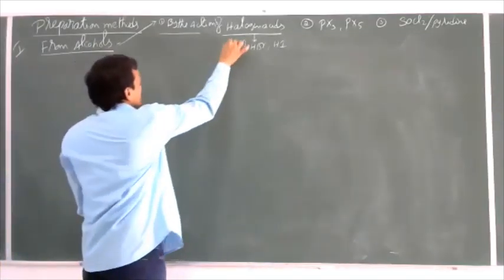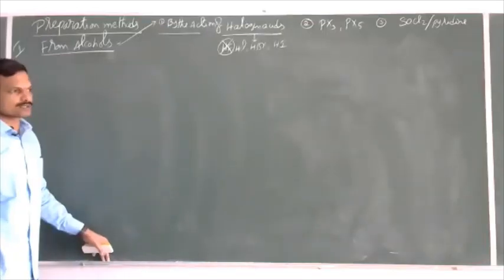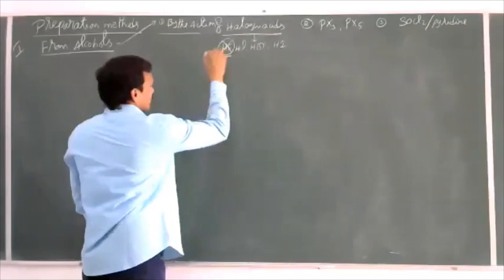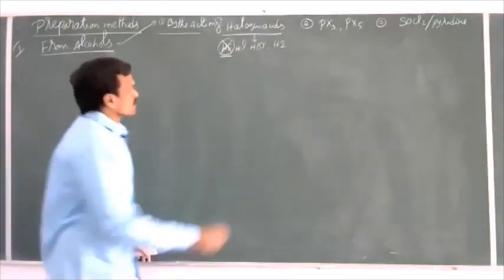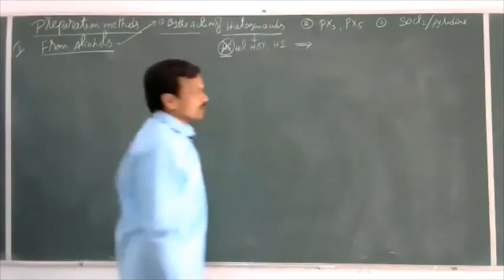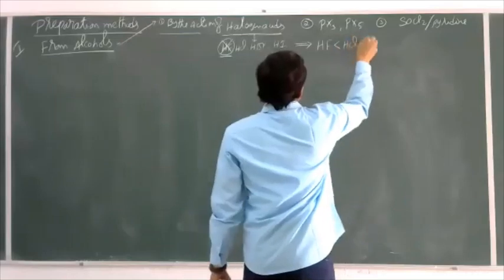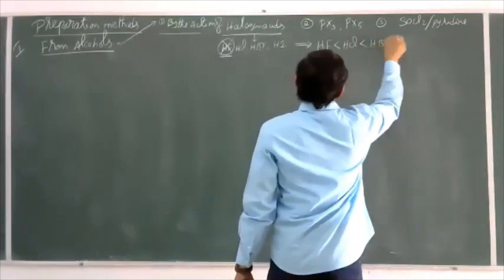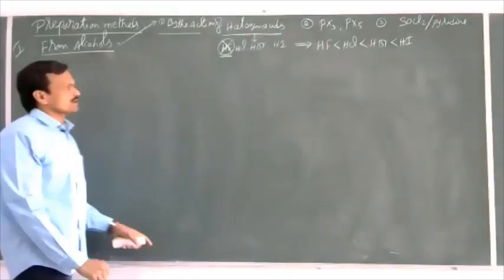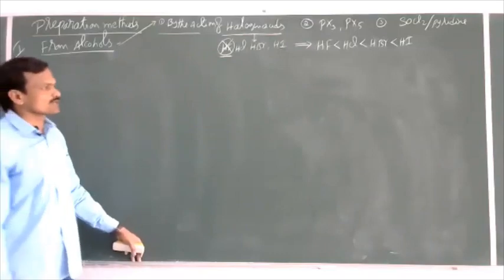But by this method, we will not prepare fluoroalkanes, because here the reactivity of HF is less. See, the order of reactivity of these halogen acids is HF is less than HCl is less than HBr is less than HI. So this is the order of reactivity of hydrogen halides.